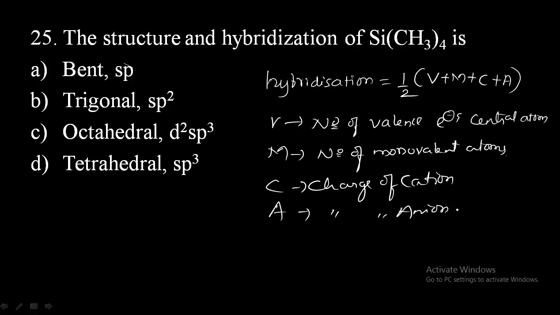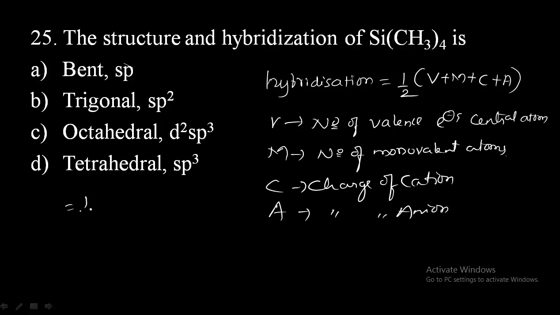If you know the hybridization, then the structure you will automatically come to know. That is from VSEPR theory. There you should know all the kinds of hybridization and which type of structure they have. So let us apply this formula to Si(CH3)4, tetramethyl silicon.